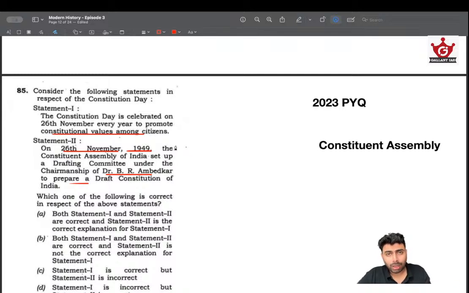And I really hope you understand what it means to be an independent nation and a republic. A nation can be independent if it is free of external powers. But in order to become a republic, you need to have an elected head of the state. So we had the president as the elected head of the state. So that's how India became a republic. Okay, that's one thing you need to remember.